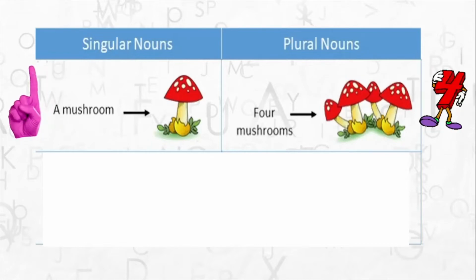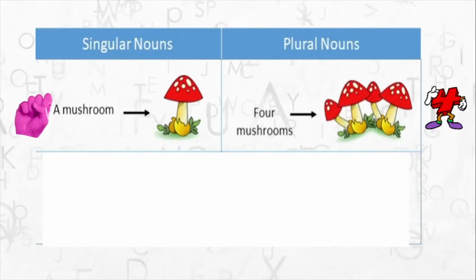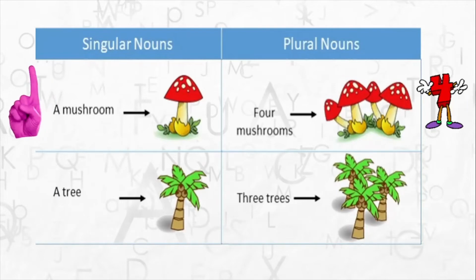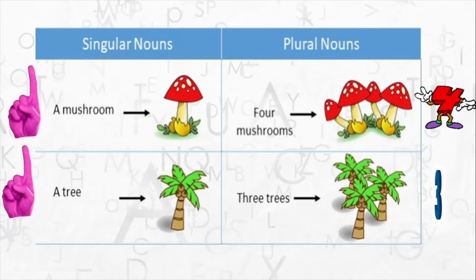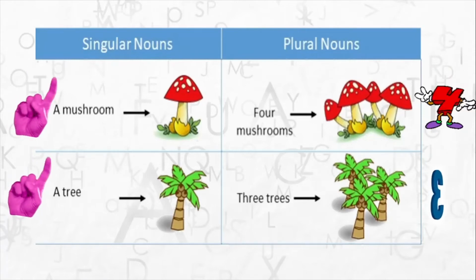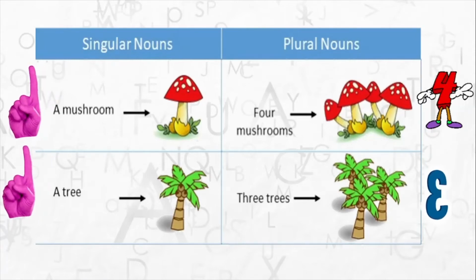Then you have another example here. A tree, that is one tree, and 3 trees. Okay, so this is how singular and plural are defined.